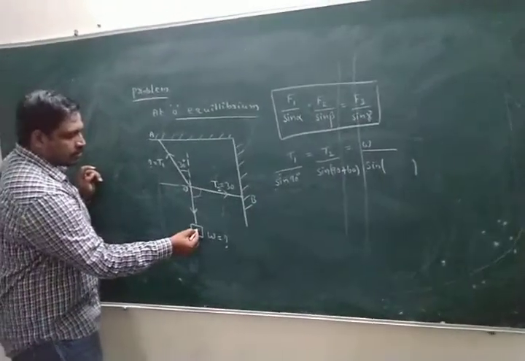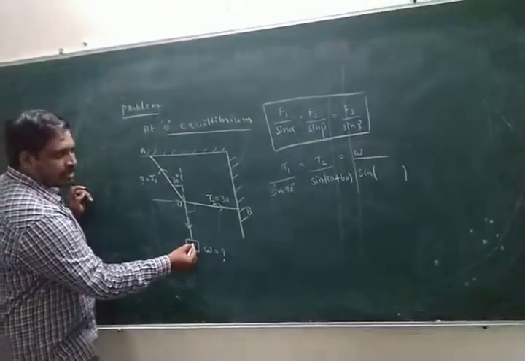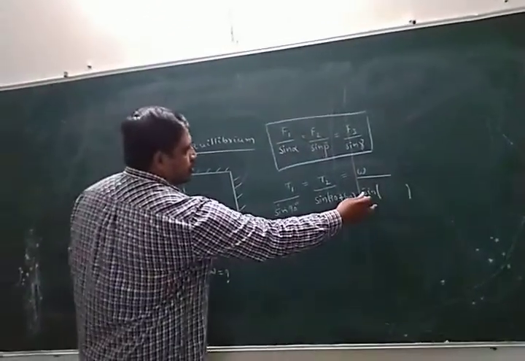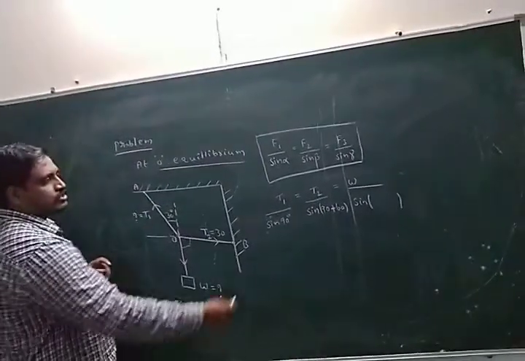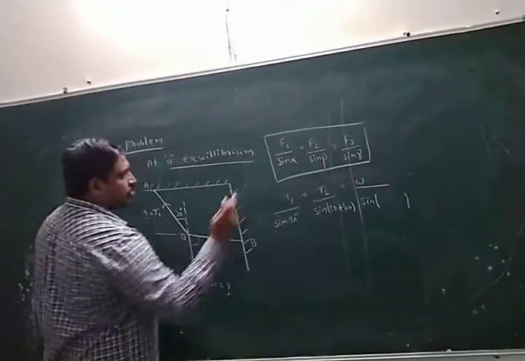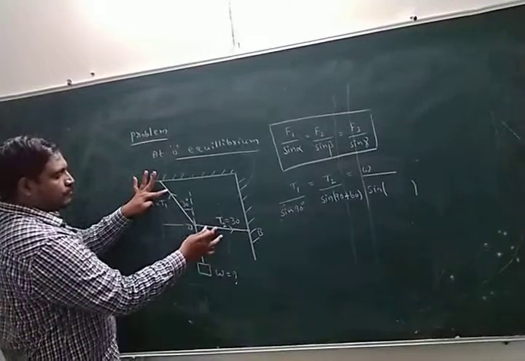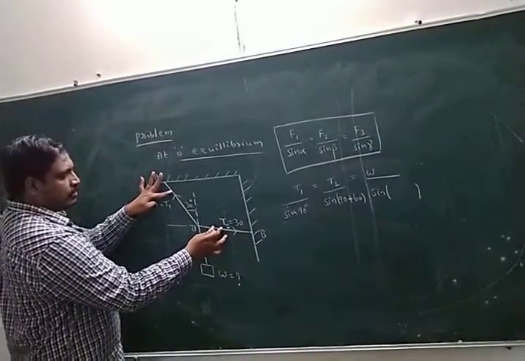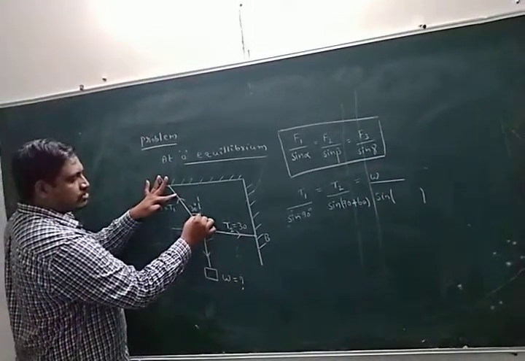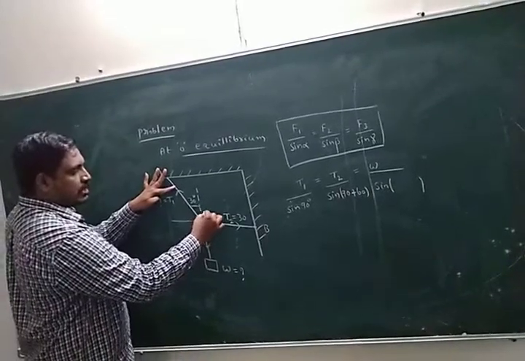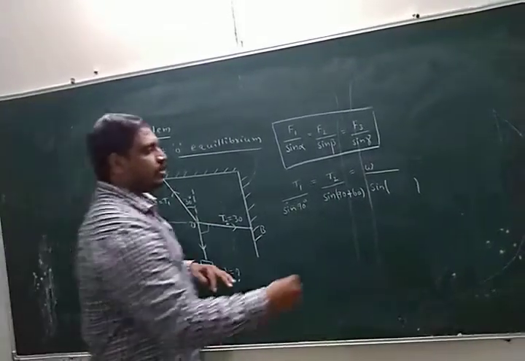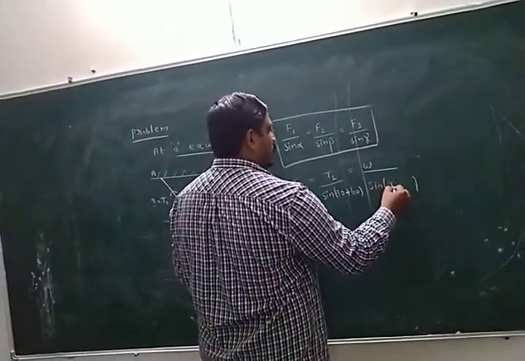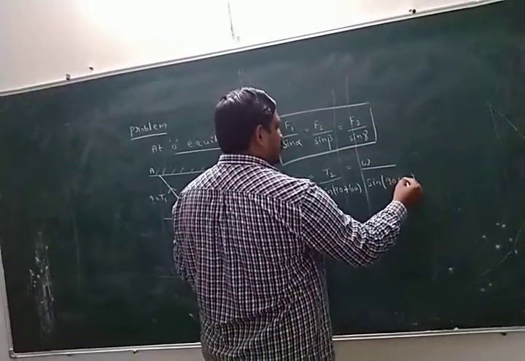Here the angle is between the other two forces, that means T1 and T2. This angle is 30, this angle 90. Simply, write it as 90 plus 30.